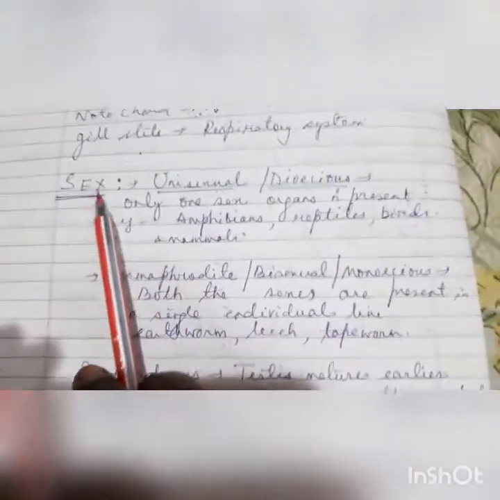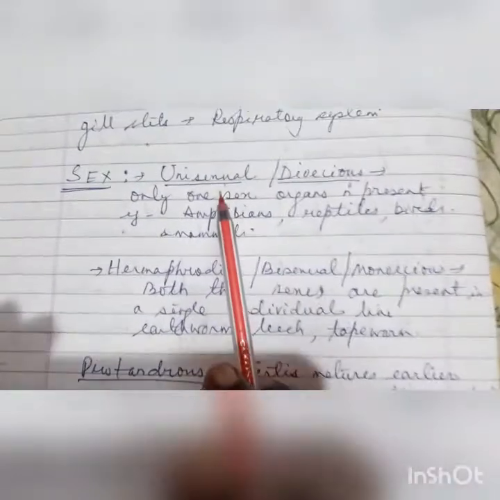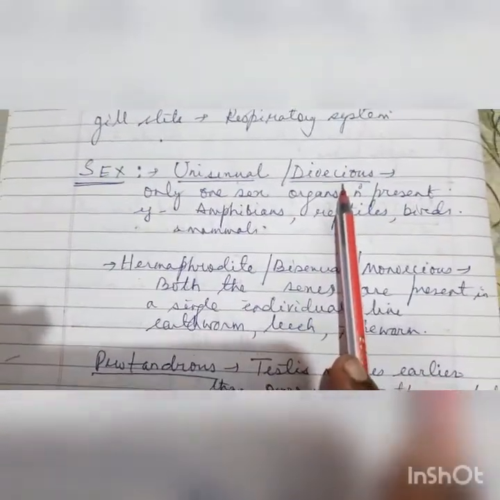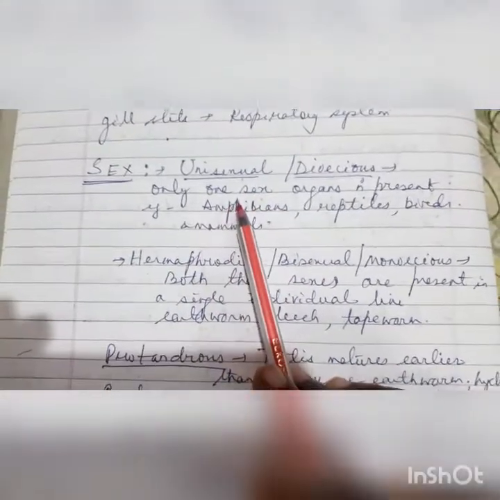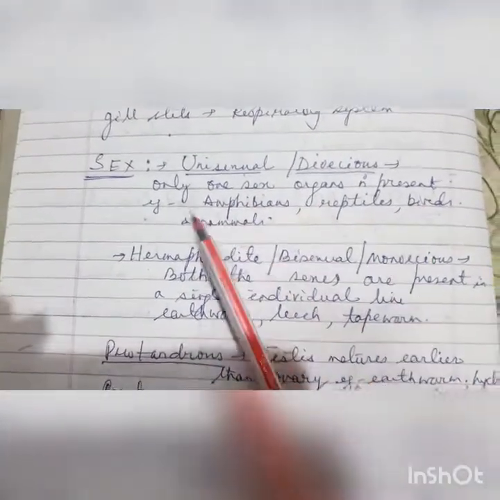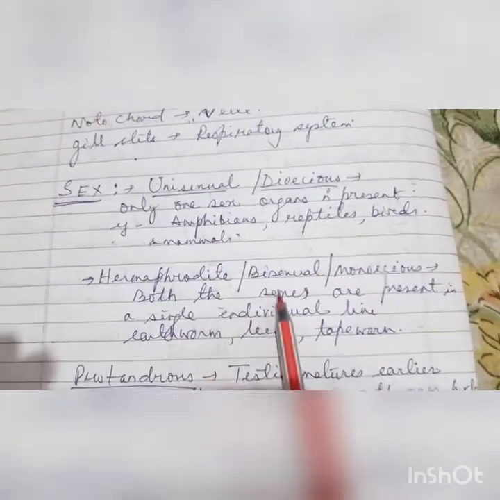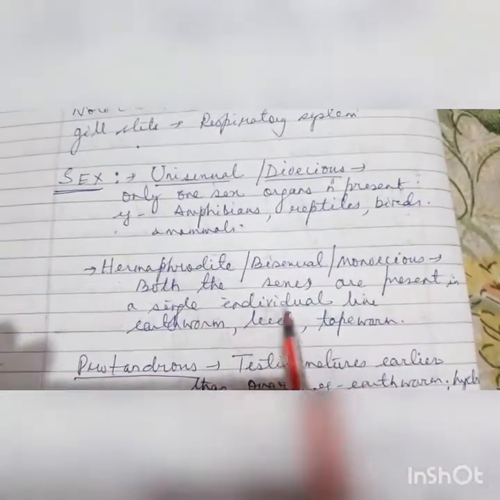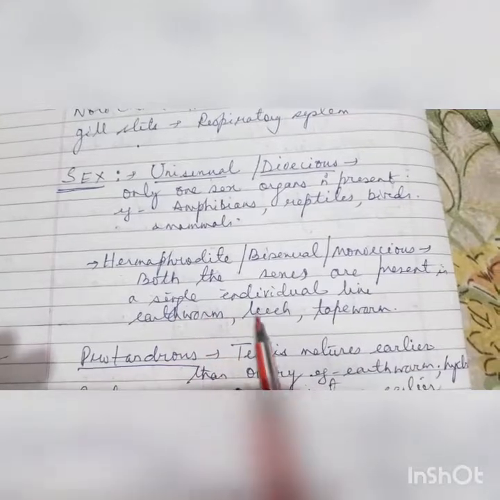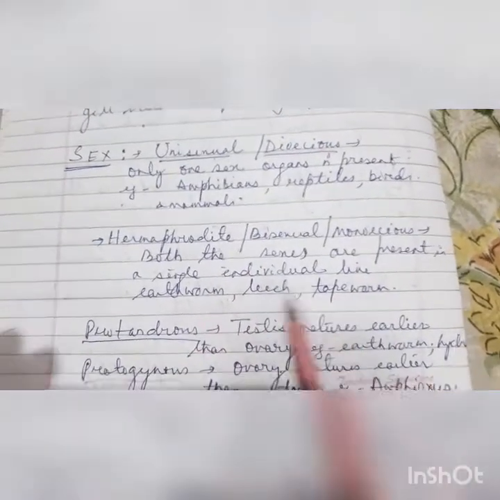Then comes the sex. An animal may be unisexual, or dioecious, or it may be hermaphrodite. Unisexual means only one sex organ is present, as in amphibians, reptiles, birds and mammals. Then hermaphrodite means it may be called bisexual or monoecious. Both the sexes are present in a single individual, like earthworm, leech, tapeworm.